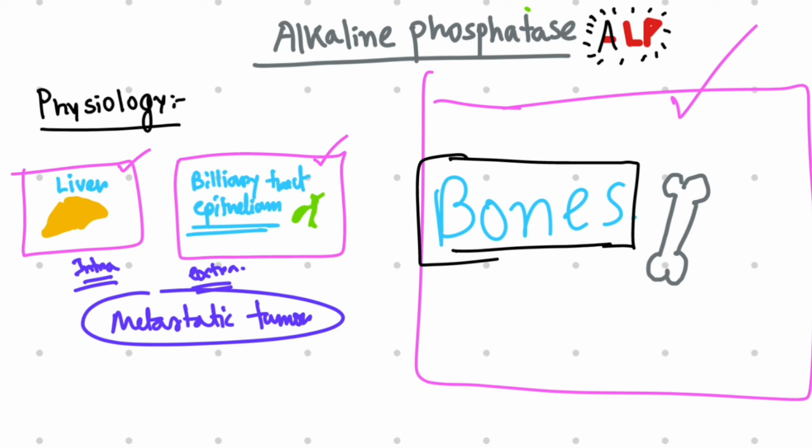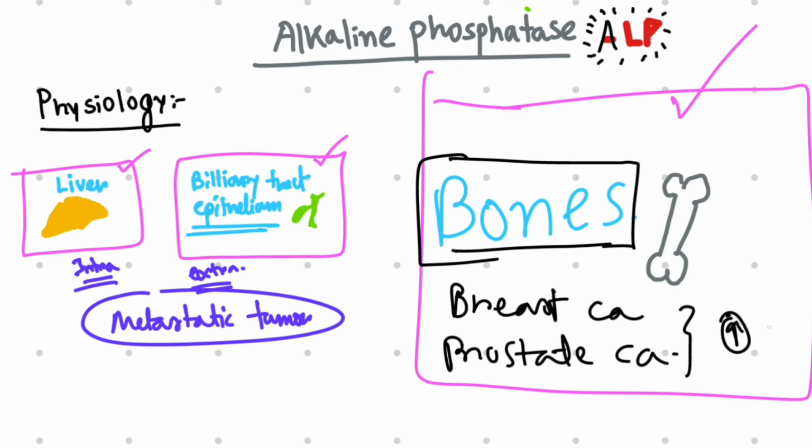If there is any pathological new bone growth with osteoblastic or metastatic tumors, the alkaline phosphatase levels will be high. Metastatic diseases like breast carcinoma and prostate carcinoma can also increase the level of alkaline phosphatase due to more osteoblastic activity. Other conditions like Paget's disease, rheumatoid arthritis, healing fractures, and hyperparathyroidism, where there is more bone growth, and normally growing bones are sources for elevated alkaline phosphatase level in the blood.